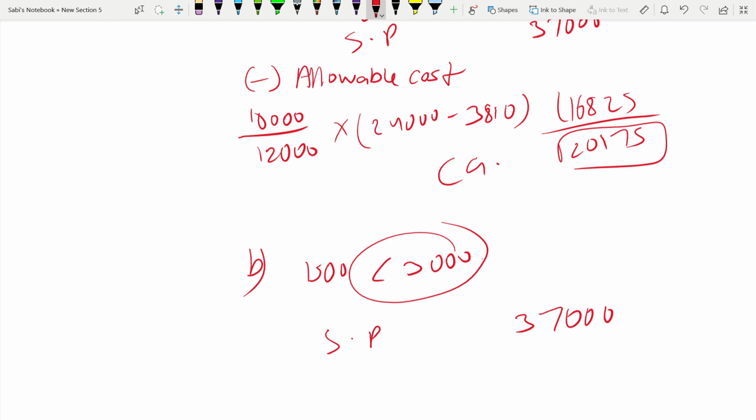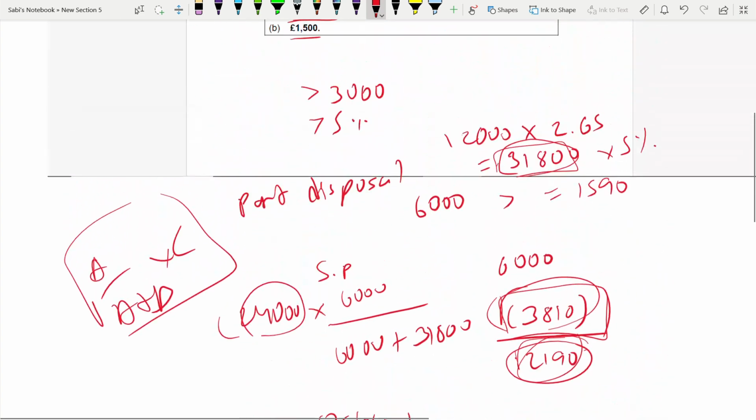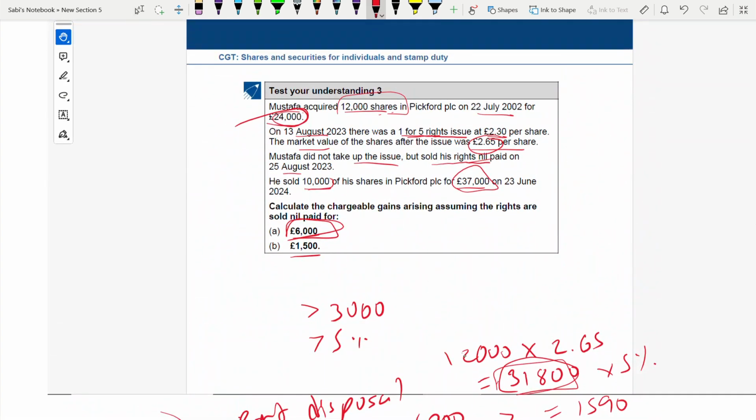See, we should know the cost of the original shares, because no gain arises in the sale of the rights nil paid. It's exempt. It's not chargeable because the sale proceed is less than 3,000. So there is no gain, but to know the gain now, we at least need to know the shares in the share pool to know the cost, because from that cost only the sale proceed will be deducted. That's why we need it.